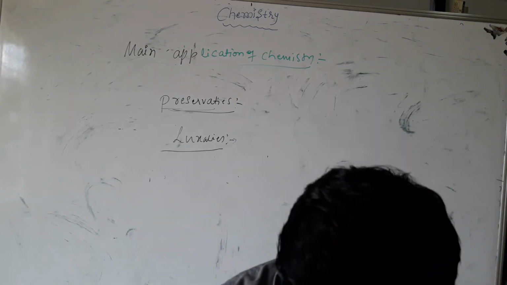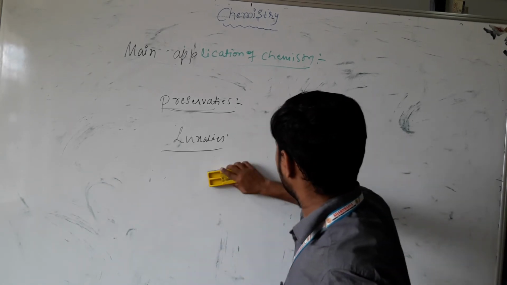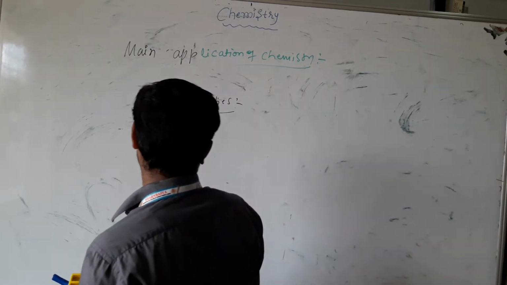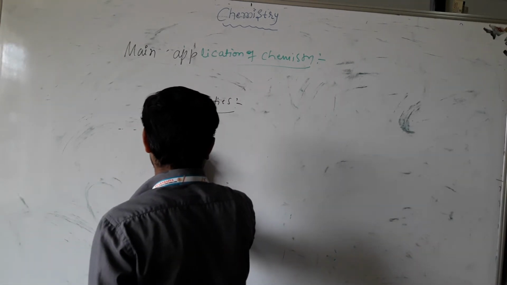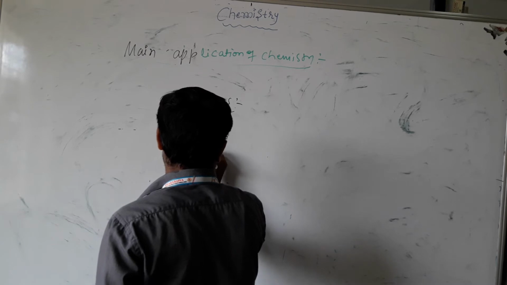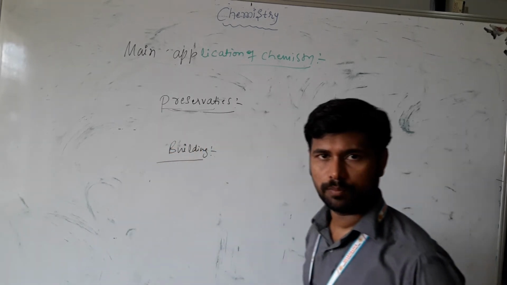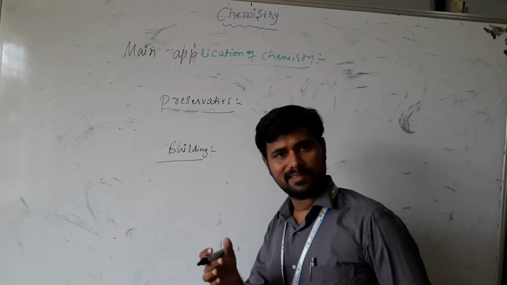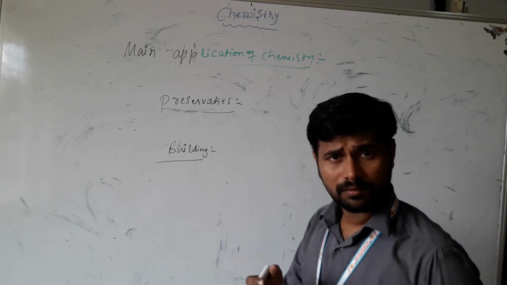And one more here: building materials, which is very important, because buildings are nothing but homes. In those homes we use pillars. Inside the pillars we have what? Irons.